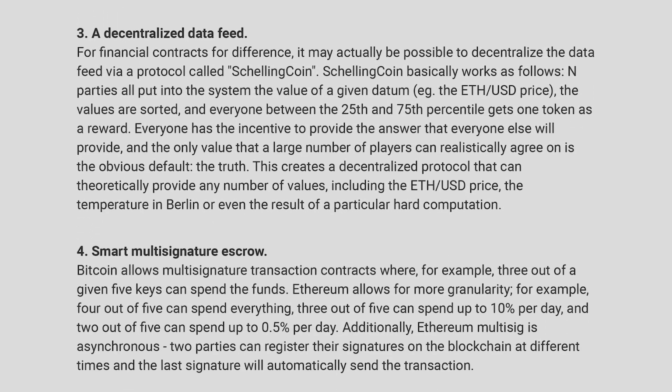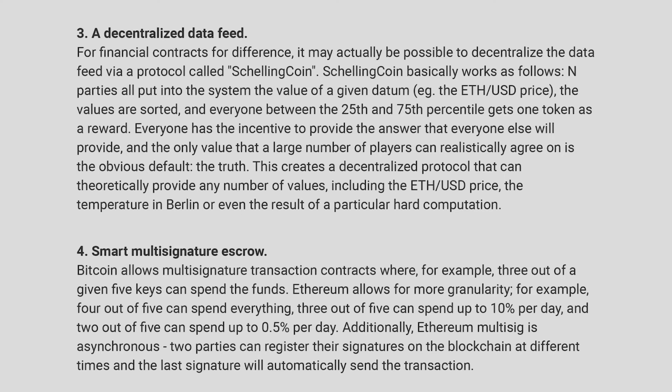Number 3, a decentralized data feed. For financial contracts for difference, it may actually be possible to decentralize the data feed via a protocol called ShellingCoin. ShellingCoin basically works as follows. N parties all put into the system the value of a given datum, for example, the ETH/USD price. The values are sorted, and everyone between the 25th and 75th percentile gets one token as a reward.